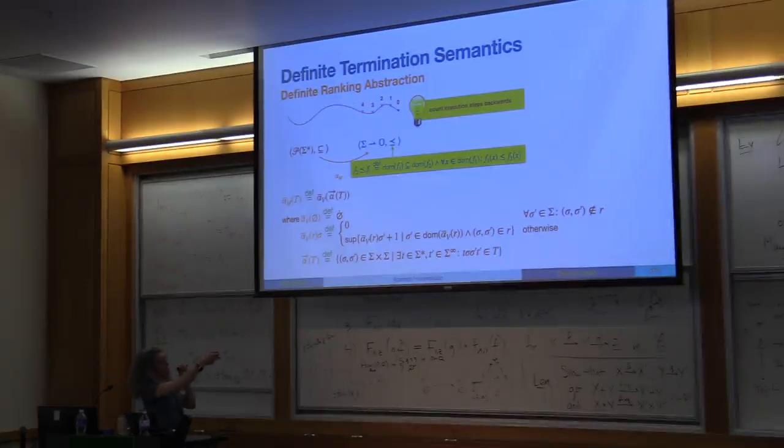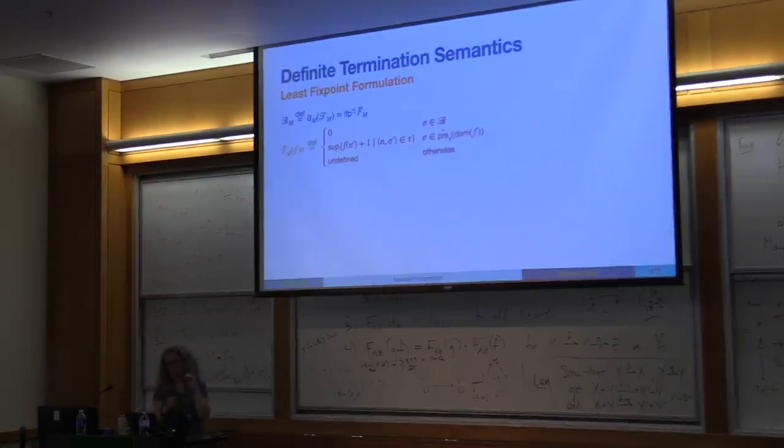So here we're building the fixed point essentially by starting from a function that is defined nowhere. So the domain of the function at the first iteration will be empty. And then we grow the domain, and we also compute the value of the function. I'll show you the fixed point, it makes a bit more sense. Let's work it out with an example.